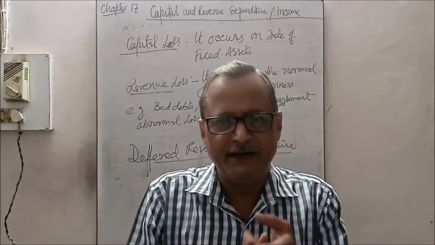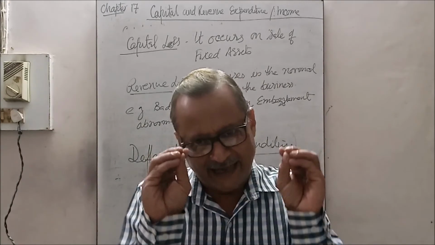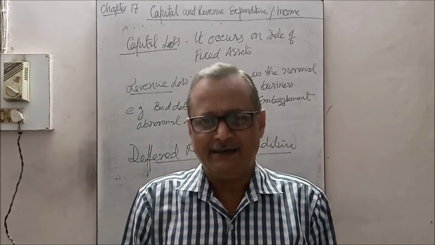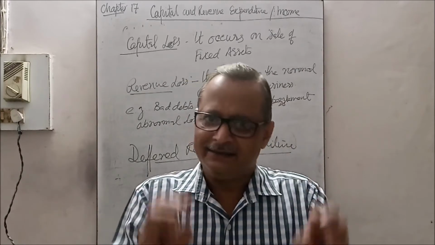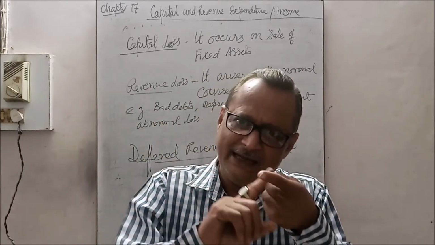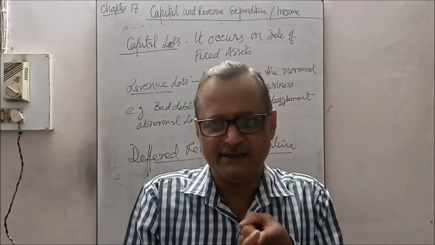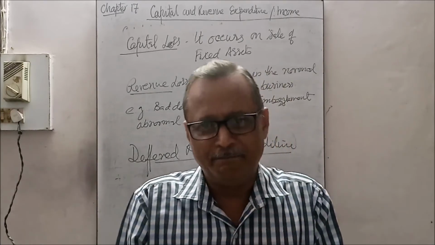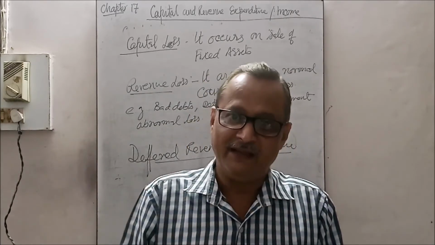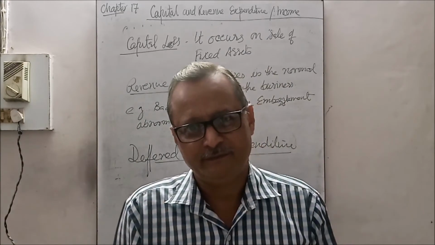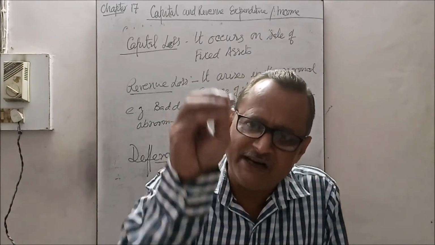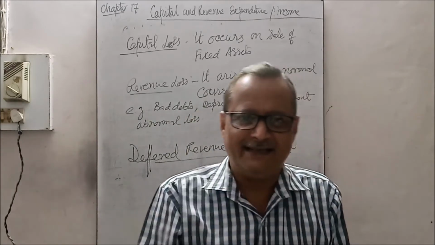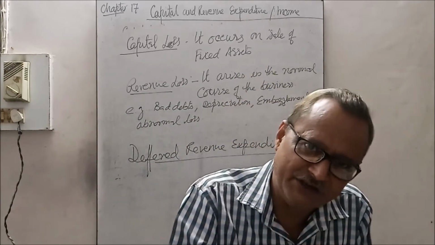In between, the life of the plant and the capacity of the plant do not increase, no new machinery is installed, but the expenditure is heavy. So this expenditure should be written off over several years. That is called deferred revenue expenditure.